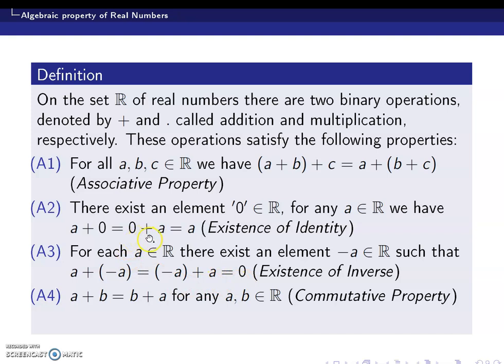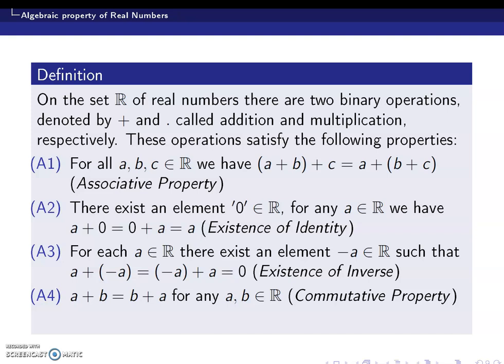So corresponding to each element a, there exists another element denoted as −a, such that if you operate a with −a, you will always get the additive identity.